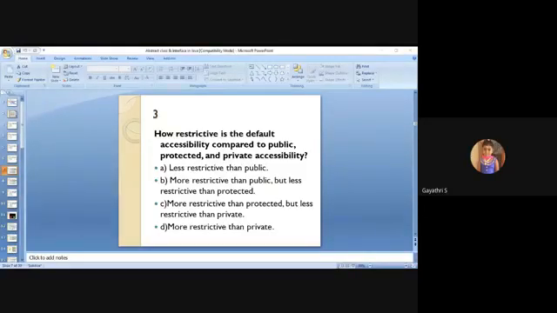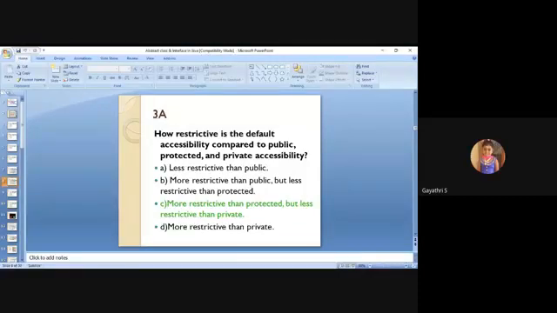C is right. That is more restrictive than protected. Default is more restrictive than protected, because in protected, using the inheritance concept, you have some access outside the package.